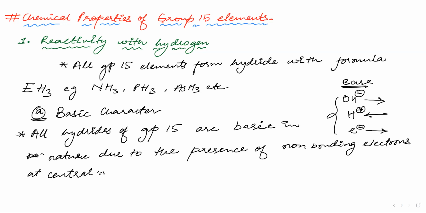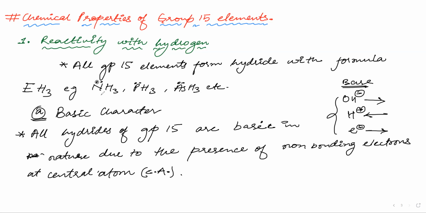What is central atom? Now, whenever I write C.A., that means it is central atom, and for surrounding atom, I will write S.A. So central atom is C.A. Now, why are all of them basic? Because they have a lone pair in the central atom. That is, nitrogen will have a lone pair, phosphorus will have a lone pair, NH3 will have a lone pair.